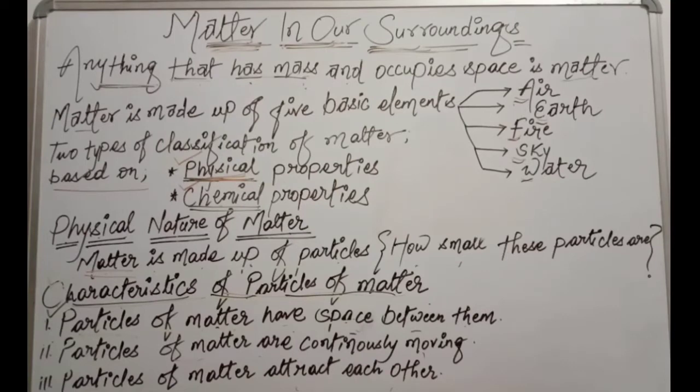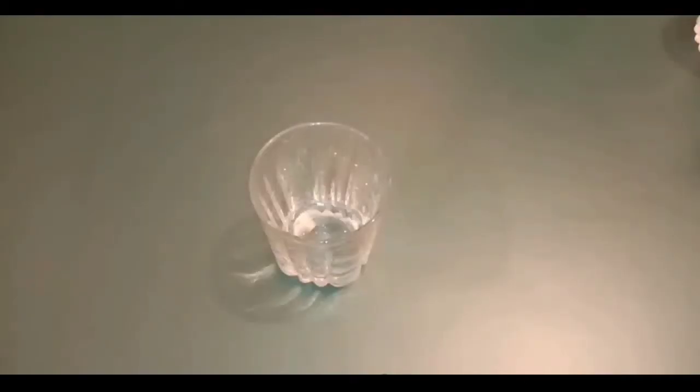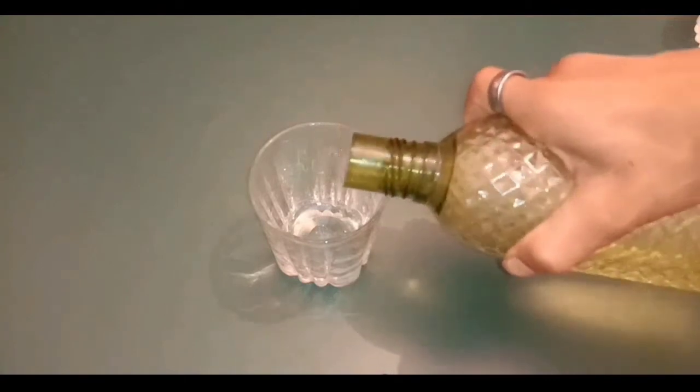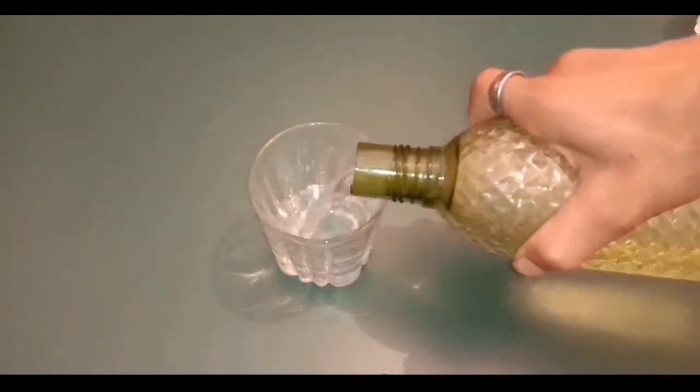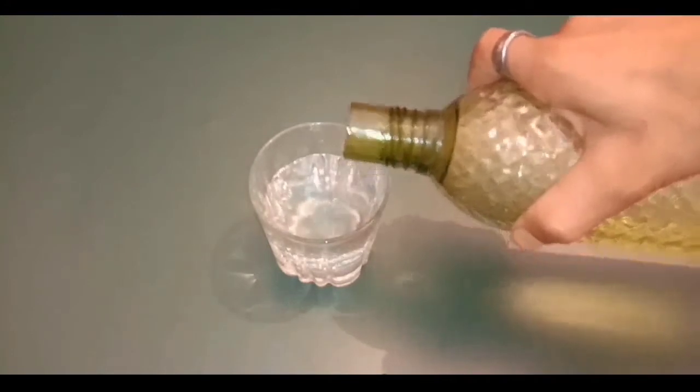We will perform a small activity to understand how the particles of matter have space between them, how they are continuously moving, and how they attract each other. To understand the characteristics of particles of matter, we will perform a few activities. First, to see that particles of matter have space between them.